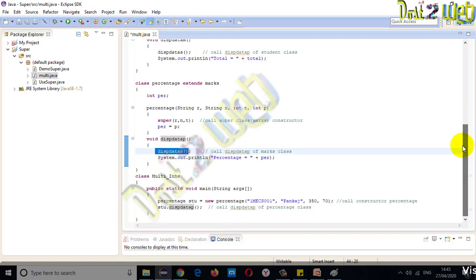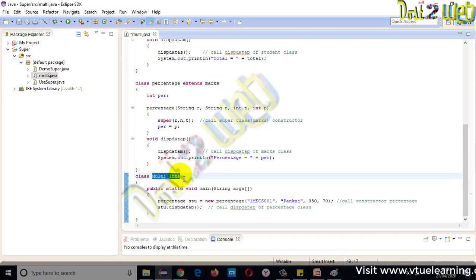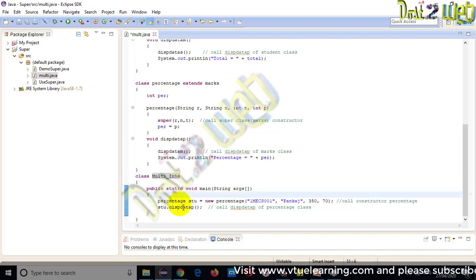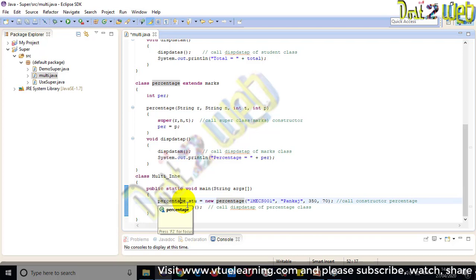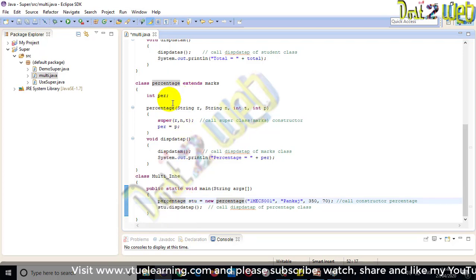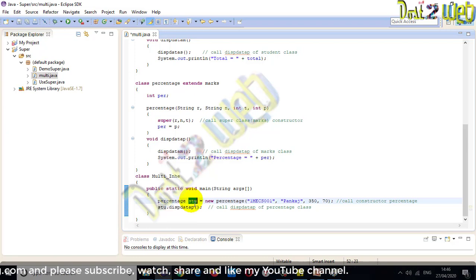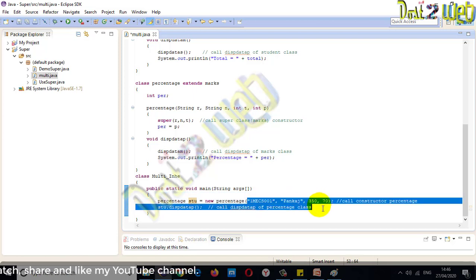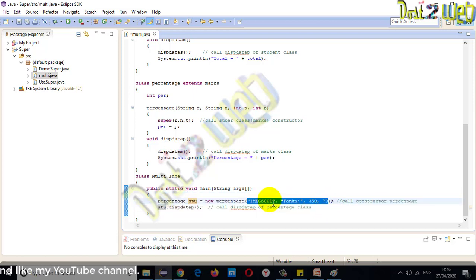Now come to the main class. See, our main class name is multi-inherit. Come to the main method, where you have to create an object. Object for which class? The immediate class. What is that? That is percentage. So I am creating an object of percentage as stu, and you pass whatever parameters you want.